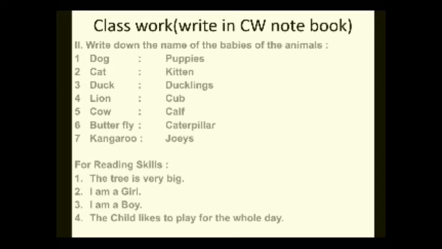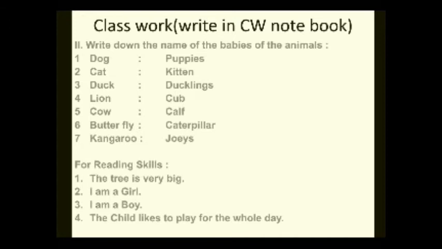The very first one is dog. What is the baby of dog called? Puppies. Now the second one is cat, C-A-T, cat. The baby of cat is known as kitten. Number 3, duck, D-U-C-K, duck. The baby of duck is known as ducklings.